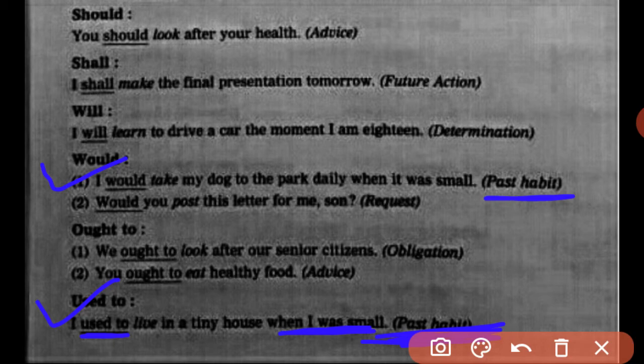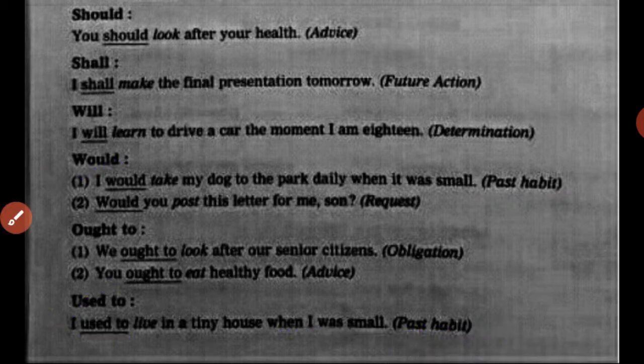So I was small stands for past tense. So here, to show the past activity, past habit, the phrase used to is used. Remember, we can replace used to with the word would. For example, I would live in a tiny house when I was small. So here both the sentences have the same meaning.